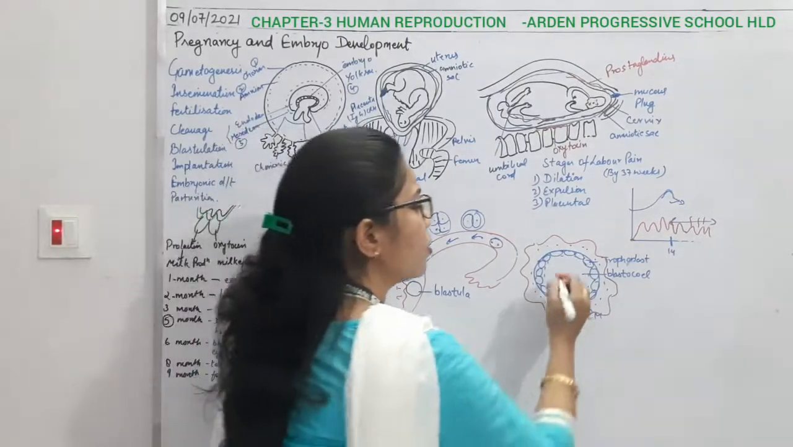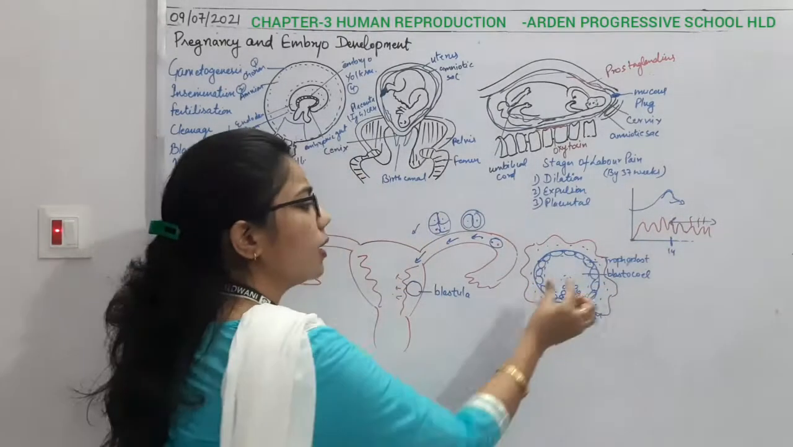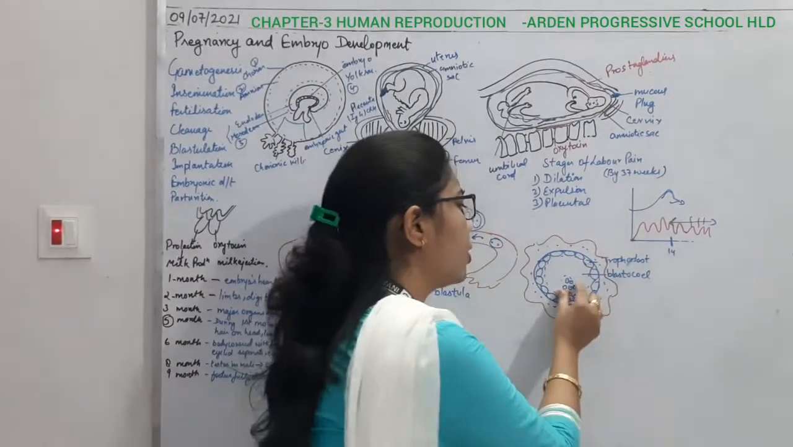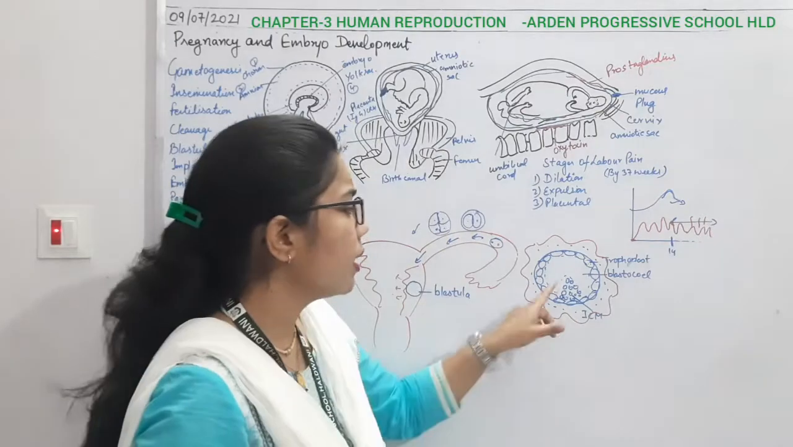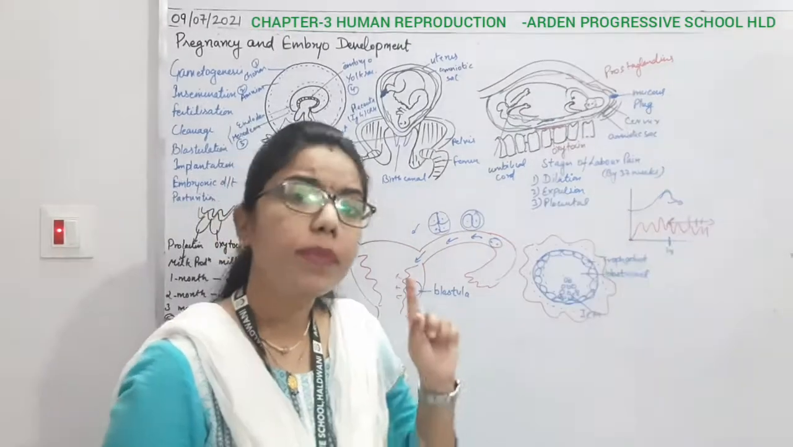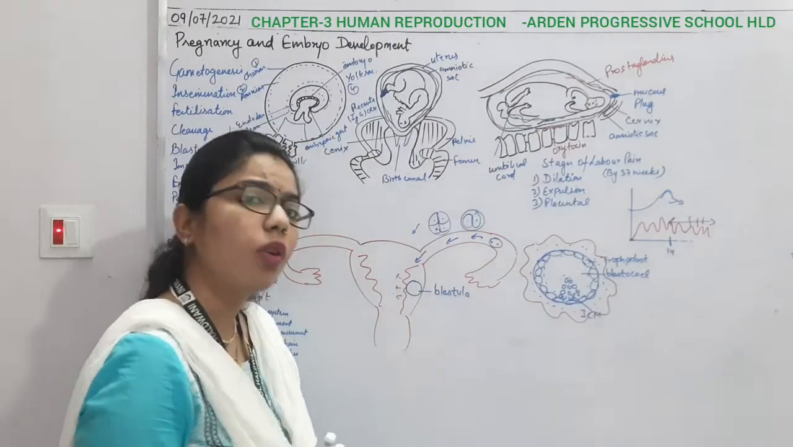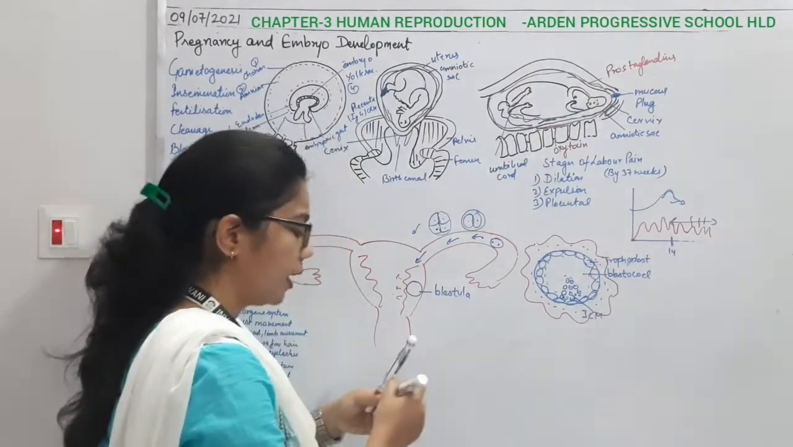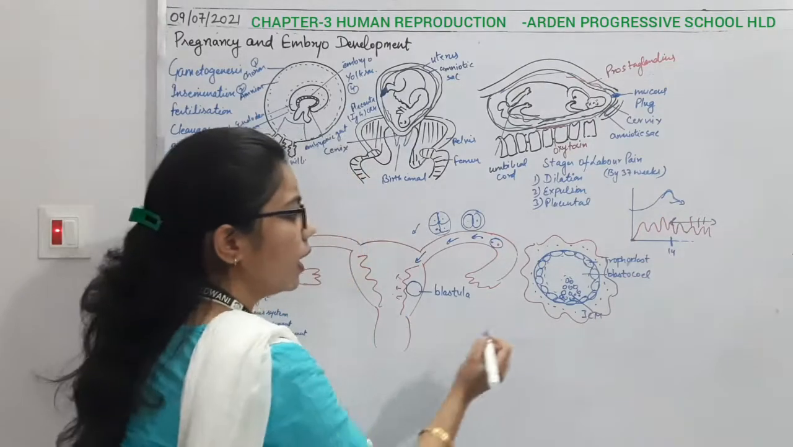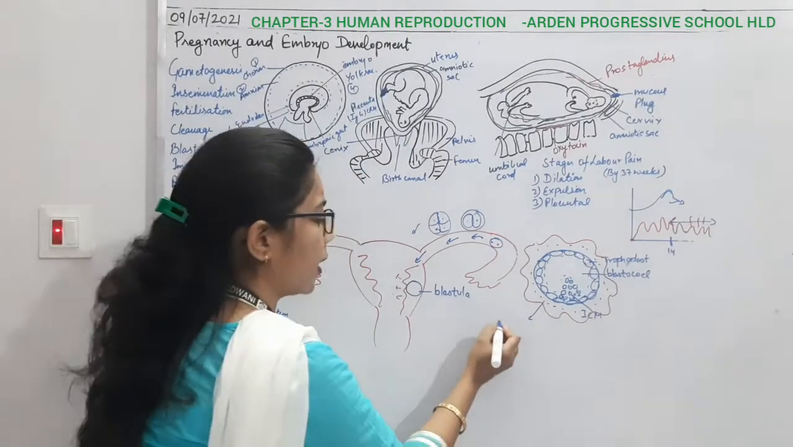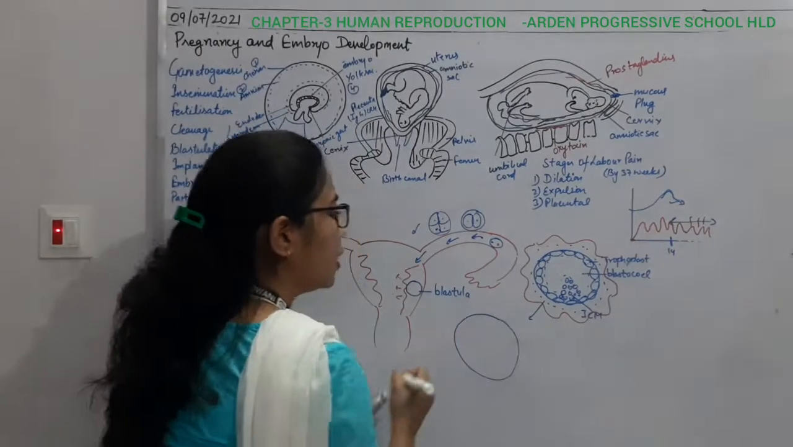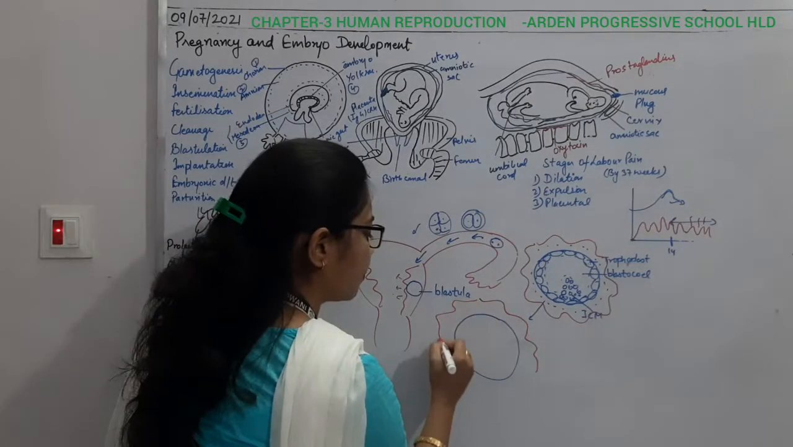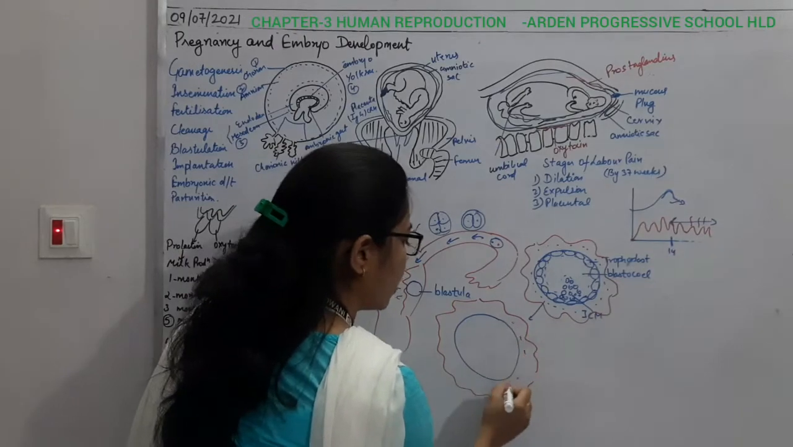Now coming to the inner part. This is the blastocyst, and this inner cell mass is going to form the embryo. So how is it going to form the embryo? Again, some changes will take place. If I draw this diagram like this, you can see that this is the inner layer and this one is the outer one.